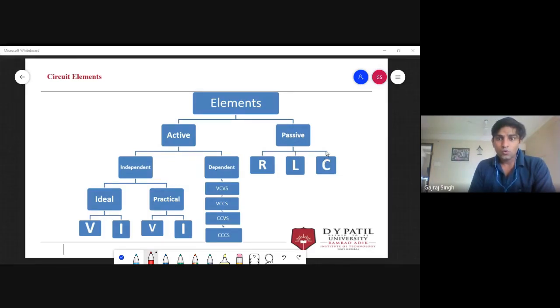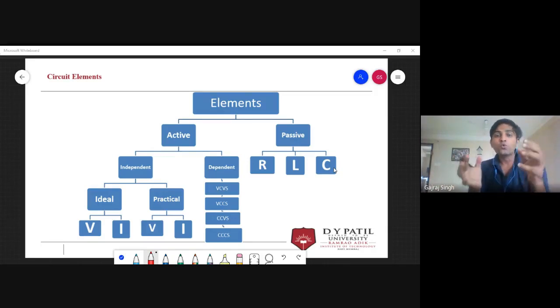Because of these two, inductor and capacitor, because inductor and capacitor can store energy. So if they have some energy, they can provide some energy to the circuit.